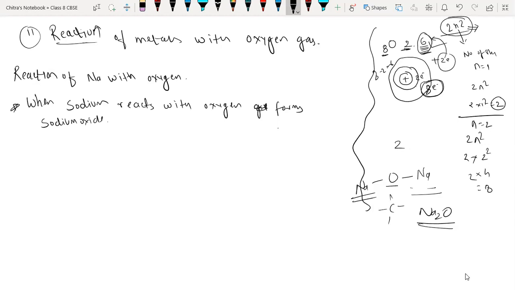So we had to convert this into a chemical equation. We have the symbol Na for sodium. It reacts with oxygen, so we have O2.